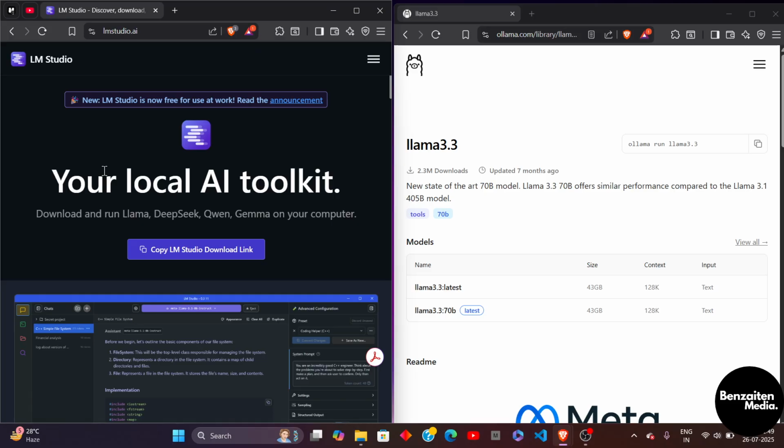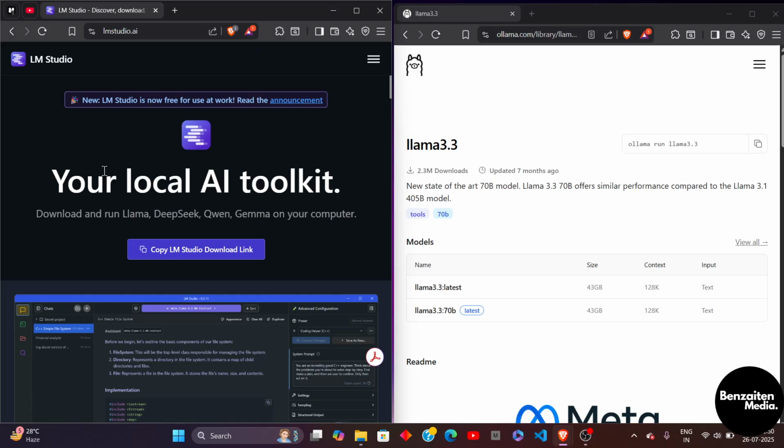Ollama is more of a backend framework. It's perfect if you are building apps, services, or AI agents that run locally with APIs and containerized model environments like LLMs. So the verdict is for chatting and testing models with UI, go with LM Studio. And for developers building LLM apps, Ollama is unmatched.